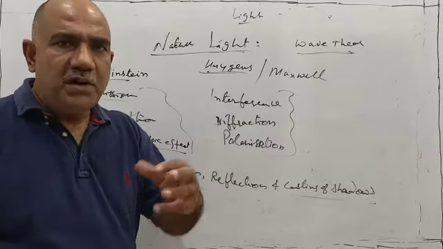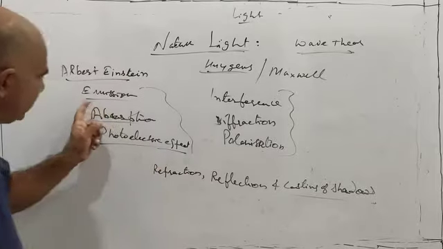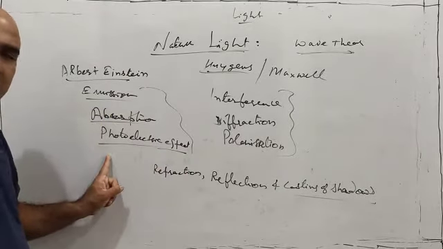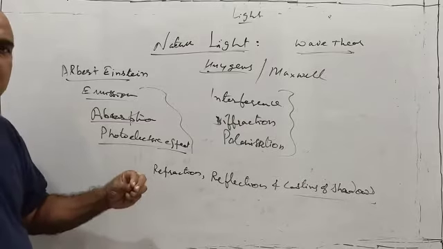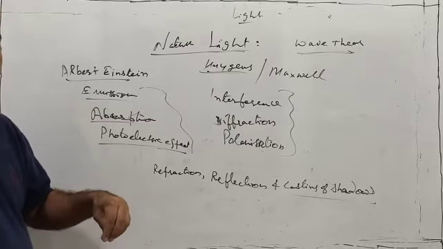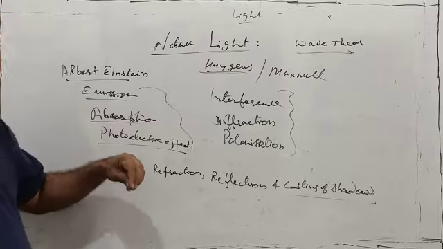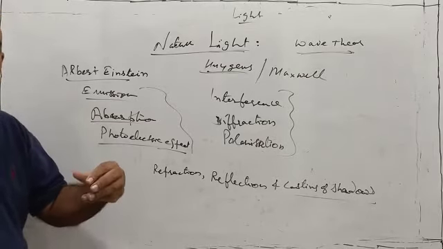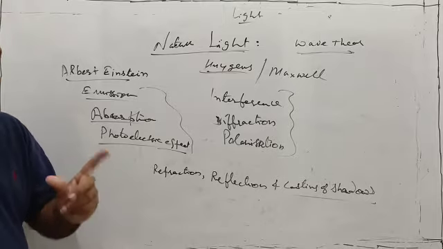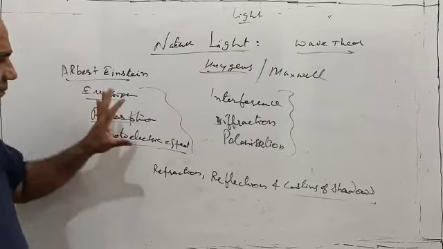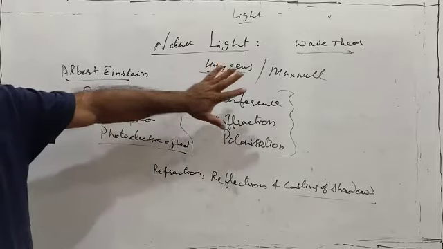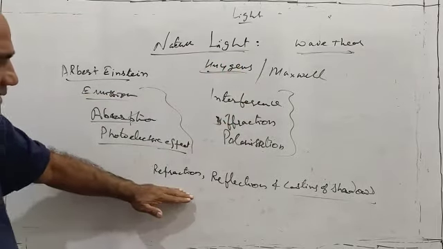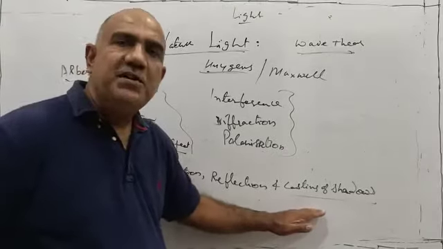And according to Albert Einstein, these three phenomena, emission and absorption of light and photoelectric effect, are definitely shown by light, and they can be explained only when the nature of light is considered to be particle nature. And yet there are three: refraction, reflection and casting of shadows.